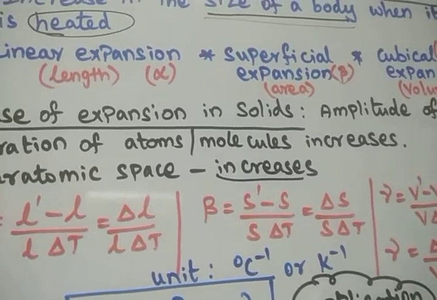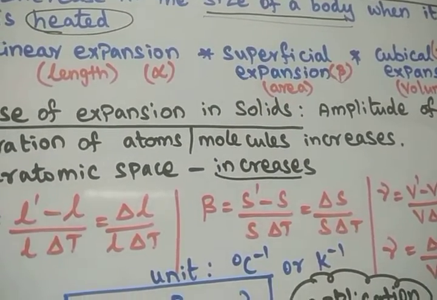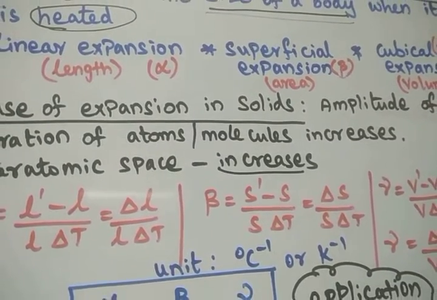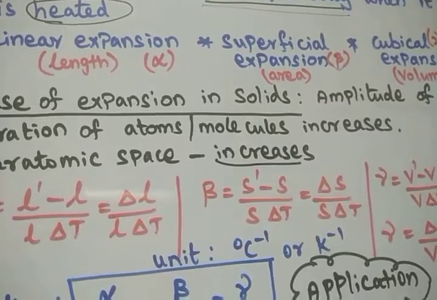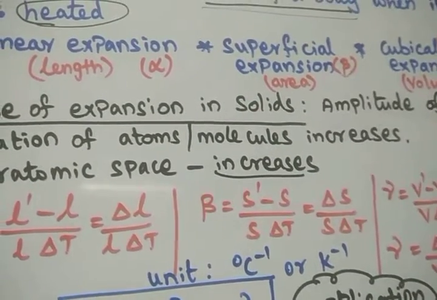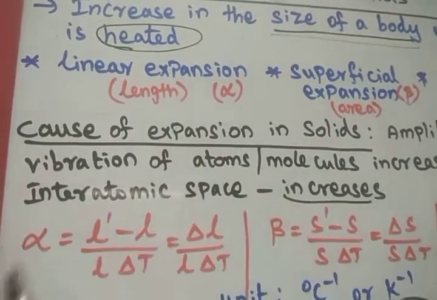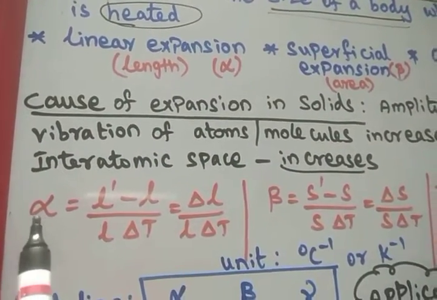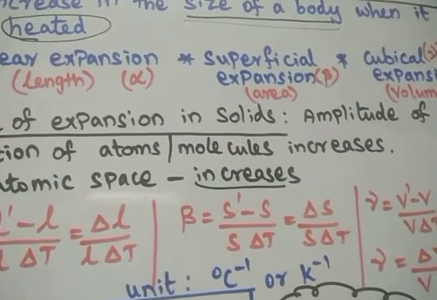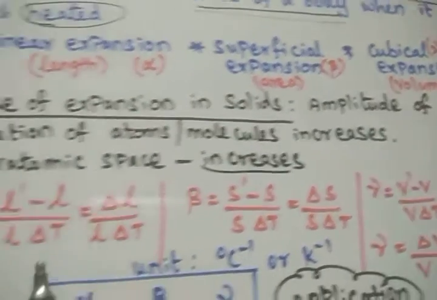Due to the heat supplied, there will be vibrations. Due to this vibration, the interatomic or intermolecular space increases. Correspondingly, the size of the body also increases in a small manner. So what is this? Alpha is the coefficient of linear expansion. Beta is the coefficient of superficial expansion. Gamma is the coefficient of cubical expansion.